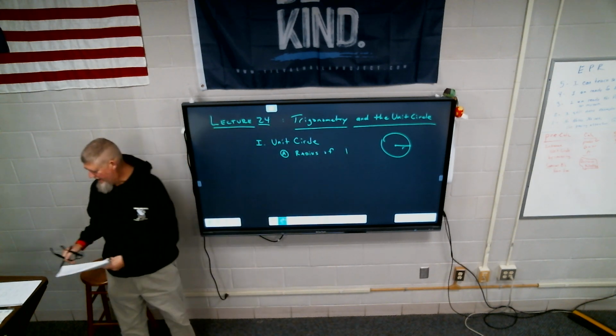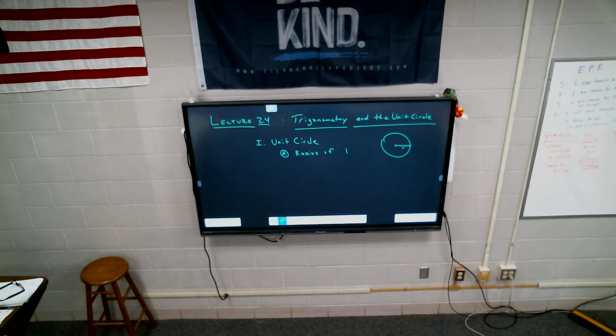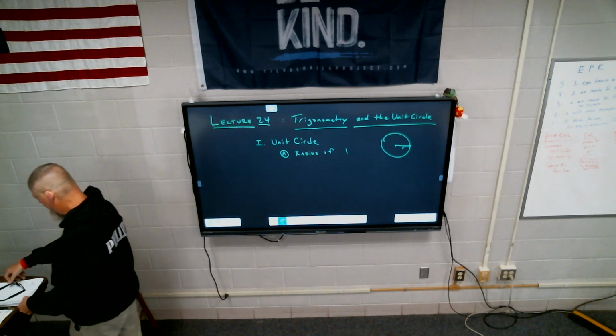Now, I don't really need to say this, but from geometry, what do I know about all of the radii of a circle? All the radii are exactly the same. The same, very good. So all the radii of the unit circle are going to be equal to 1. Second point.